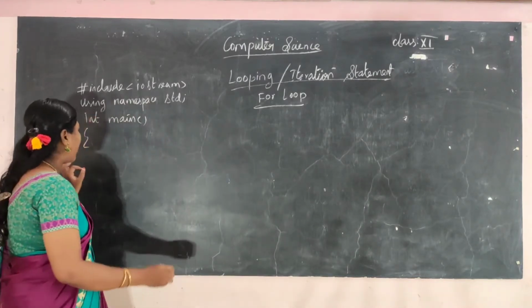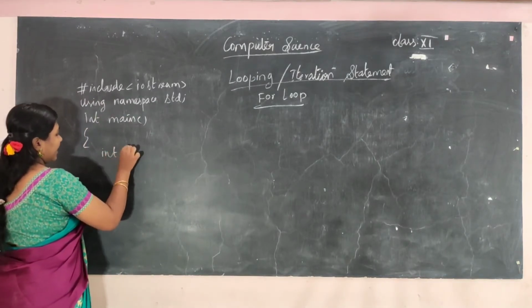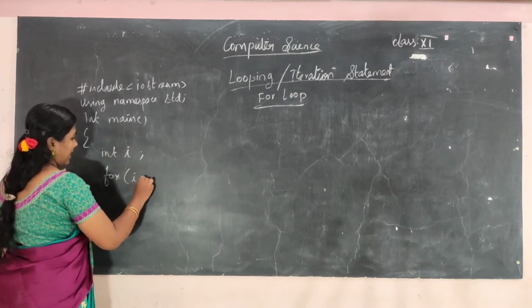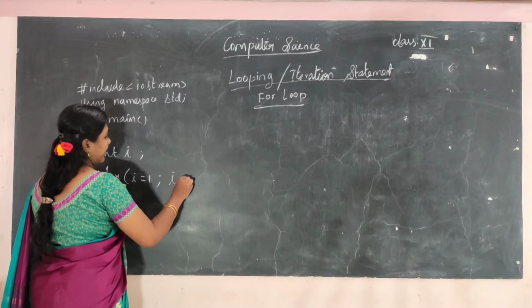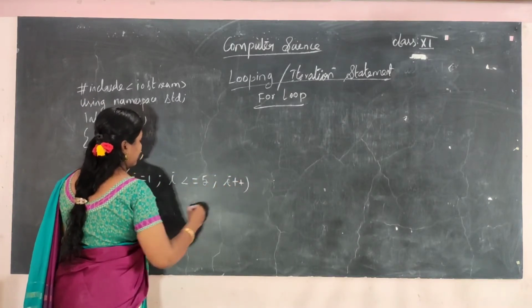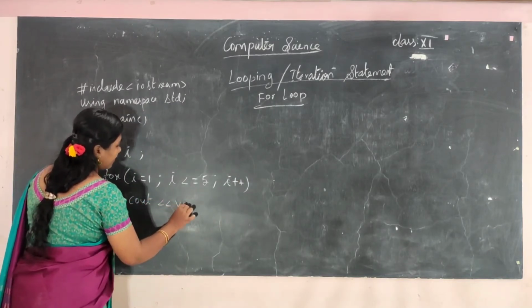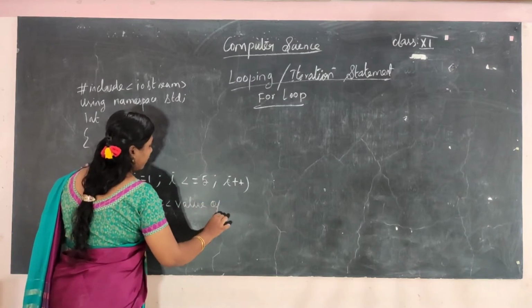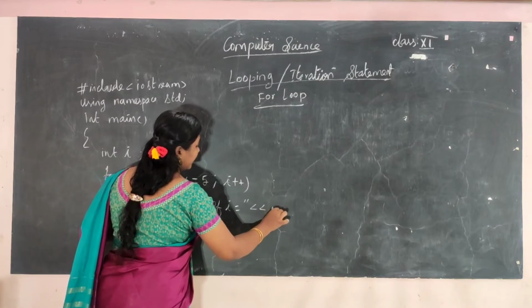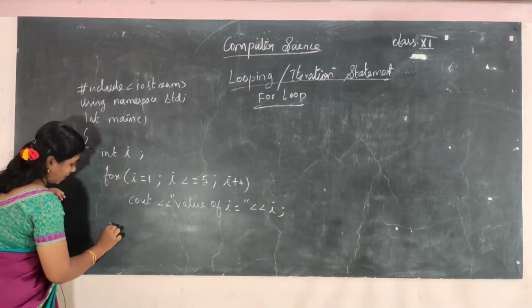That's a simple for loop statement. int i; for (i = 1; i <= 5; i++), just print the value of i: "Value of i is = ", and then print i. Return 0.